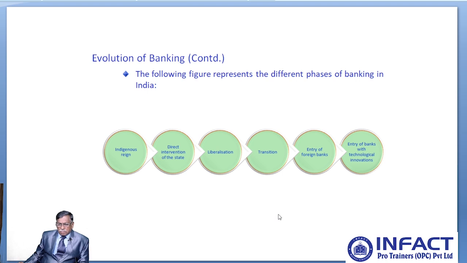Then the government came out with a liberalization. So more banks came into picture. Then transition, from liberalization to transition. So apart from banking, banks have started giving various facilities to their customers. Then the government of India has allowed foreign countries to start their own branches in India. Vis-a-vis, the Indian government also got a chance to open our own banks in different countries. Then entry of banks with technological innovations.